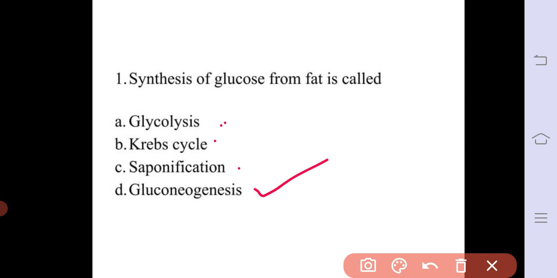Then option C, that is saponification. Saponification means the formation of metallic salts of fatty acids, and such salts are called soap. Triglycerides are combined with a strong base to form fatty acid metal salt during the soap making process. So options A, B, C are wrong options. The correct answer of this question is gluconeogenesis.